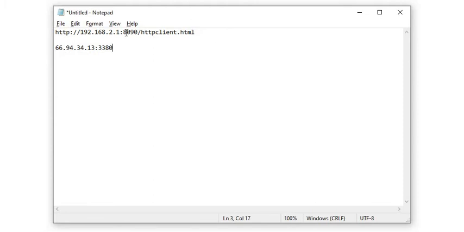So what exactly are we doing? This request will come to the router. Yes, this is the IP address of the router, that is why the request is coming to the router. But looking at this port number 3389, the router will decide where to forward this particular request.